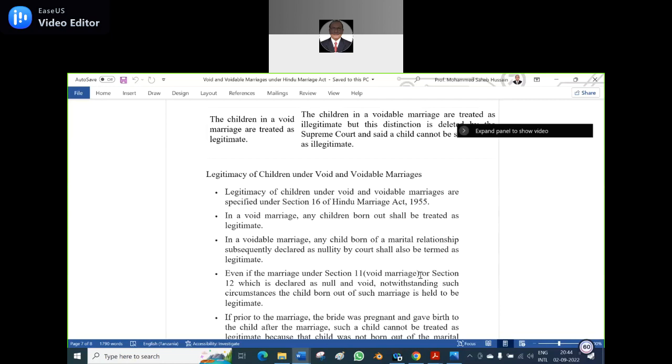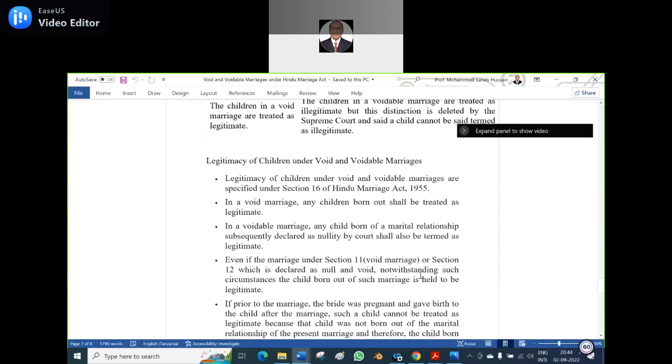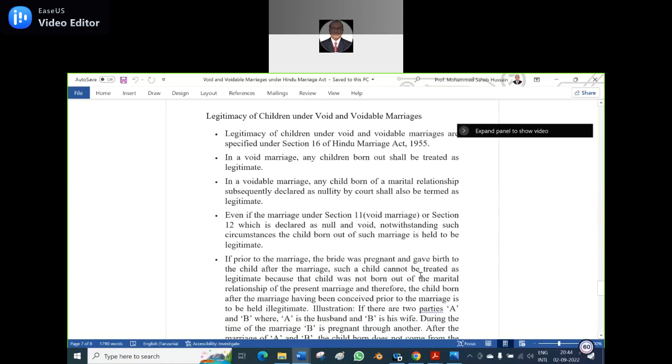In a voidable marriage, any child born of the marital relationship and subsequently declared a nullity by the court was termed illegitimate because of the Supreme Court decision. Even if the marriage under Section 11, void marriages, or Section 12 is declared null and void, notwithstanding such circumstance, the child born out of such a marriage is held to be legitimate. It means, Sir, whether it's a void, voidable, or illegal marriage, any children born out of them are legitimate children, notwithstanding any circumstances.